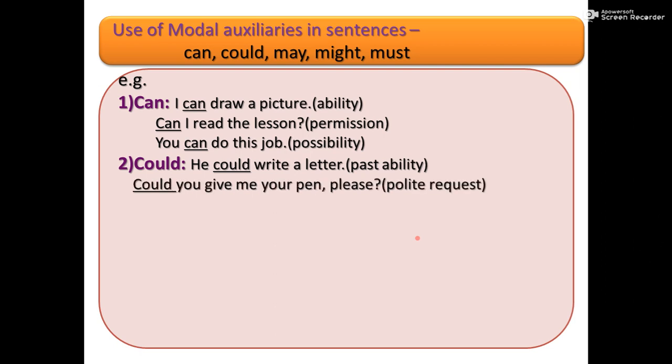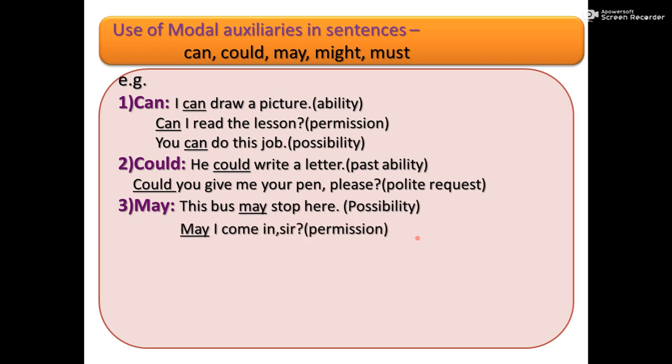Second sentence, could you give me your pen please? Here could is used for polite request. Third, may. This bus may stop here. Here may is used to show possibility. May I come in, sir? Here may is used to ask permission. May God bless you. Here may is used to show wish.